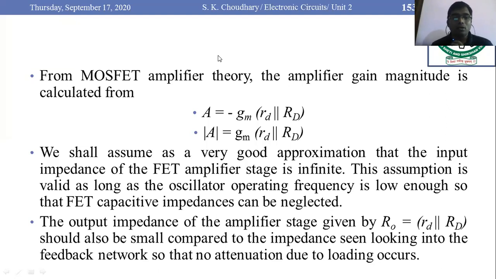On the output side, the output impedance of the amplifier stage is R0, that is RD parallel to small rd, and that would be kept very small compared to the impedance seen looking into the feedback network, so that there is no attenuation due to loading.